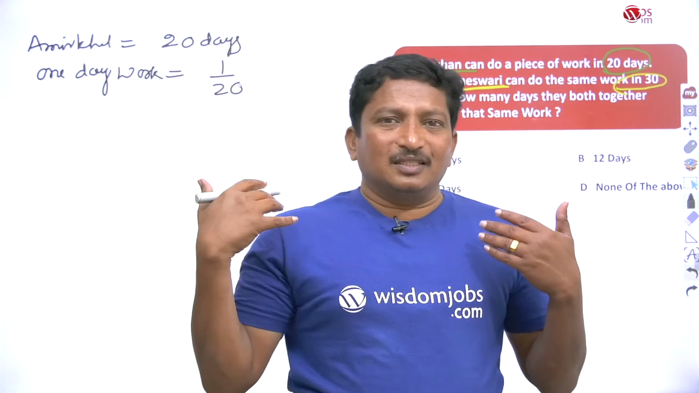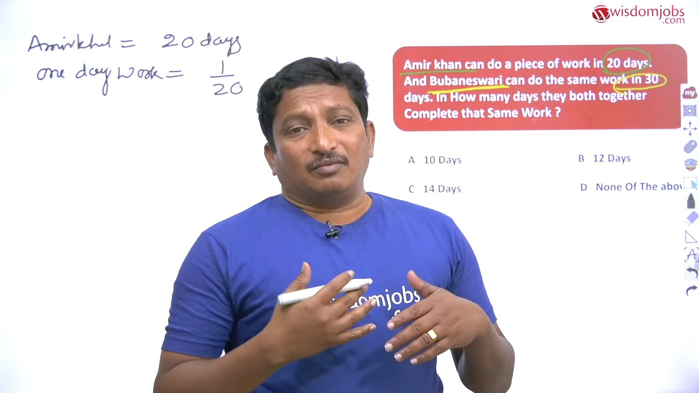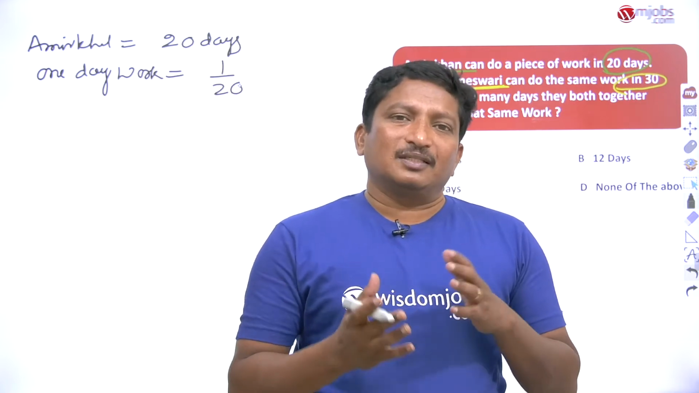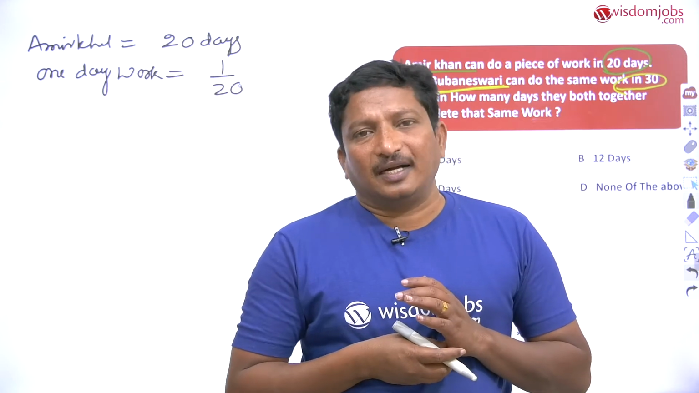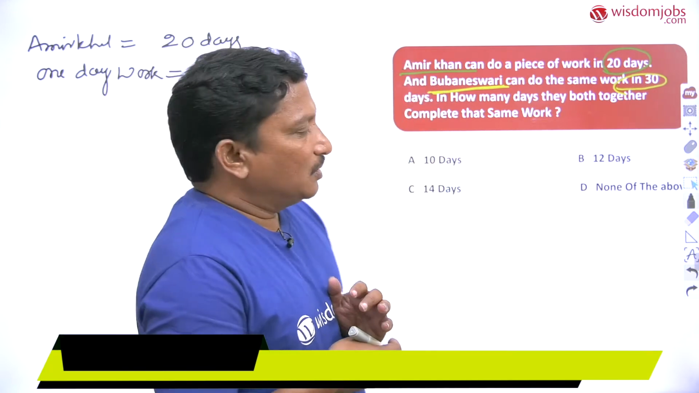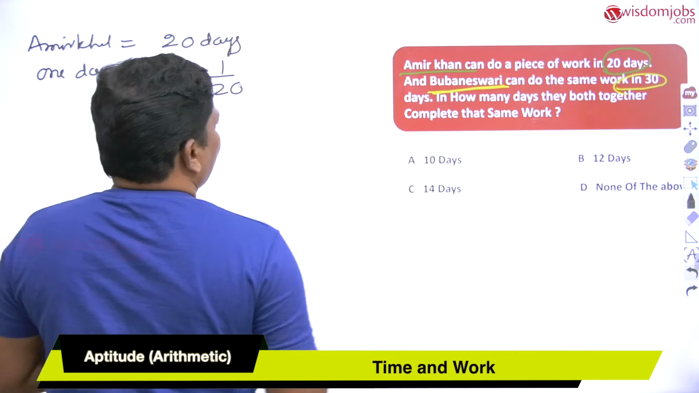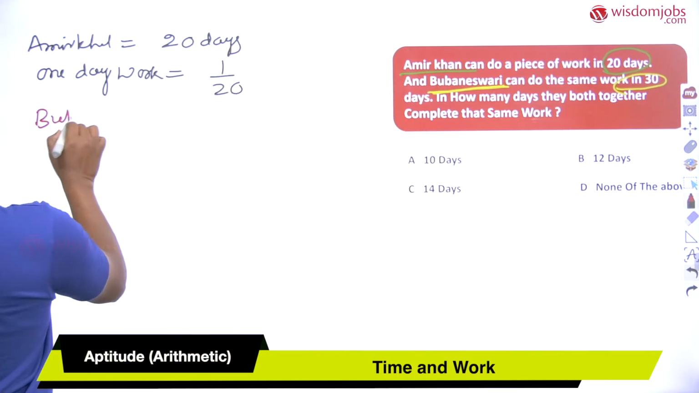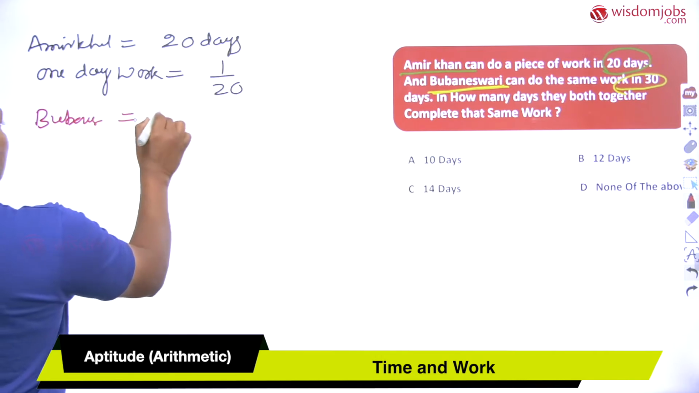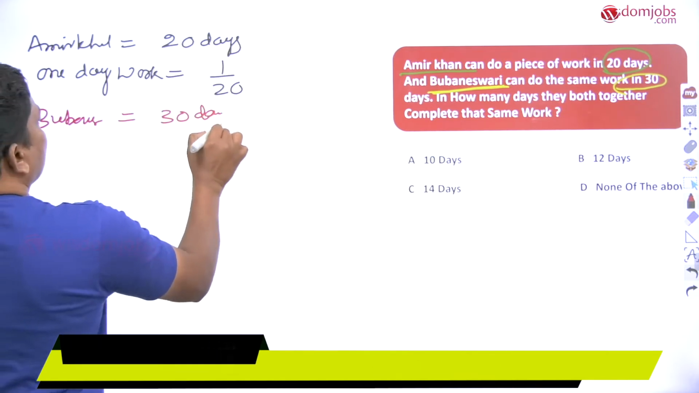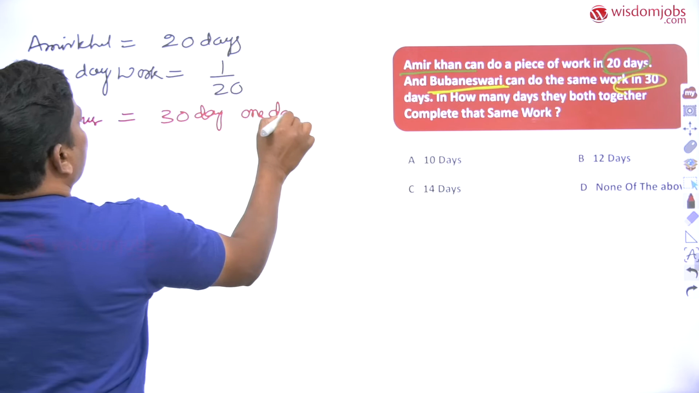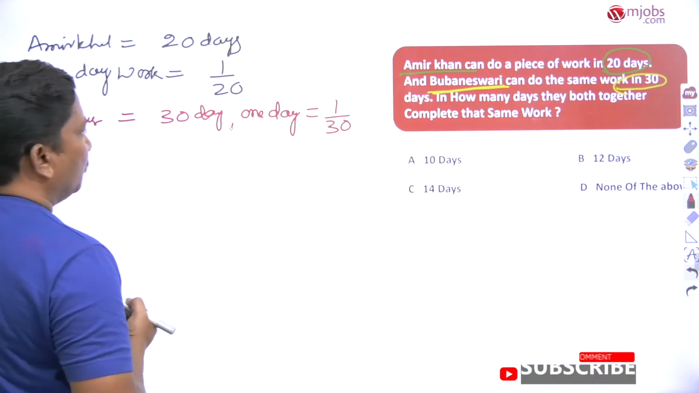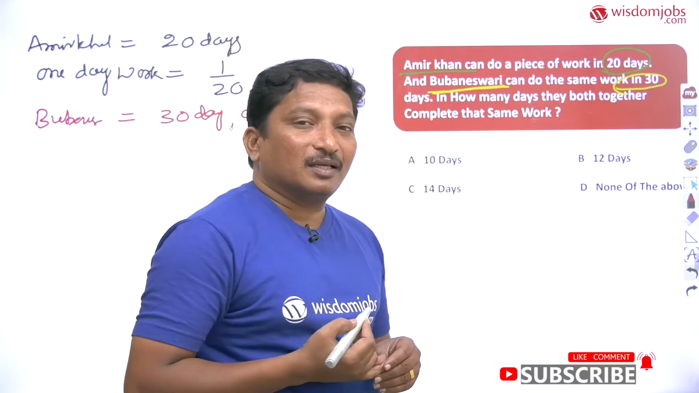We completed this when we covered the introduction to time and work. Otherwise, if you have any doubts, just verify that video and follow it. The next person is Bhubaneswari, whose work is given as 30 days. So the one day work of Bhubaneswari is equal to 1 by 30.